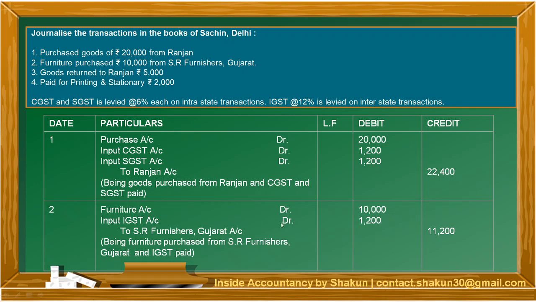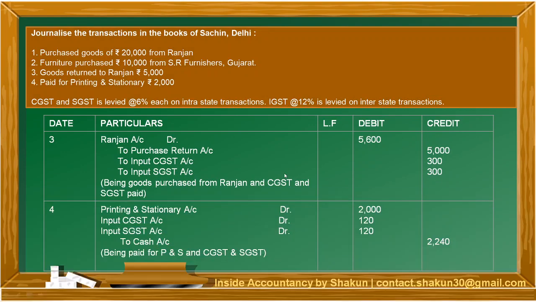Therefore, furniture is debited, SR Furnishers Gujarat is credited, the basic entry, but because it is an interstate transaction, input IGST is debited. We are not debiting CGST, SGST, we are debiting IGST. So IGST was 12%. 12% of 10,000 is 1,200, and the total I've written in SR Furnishers.